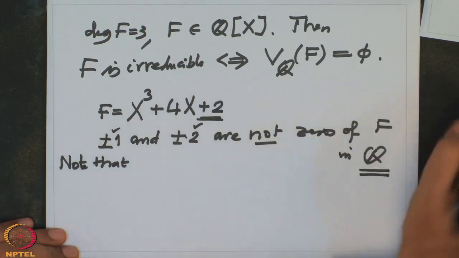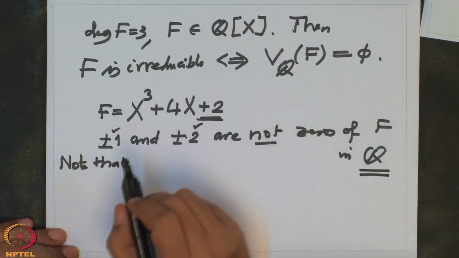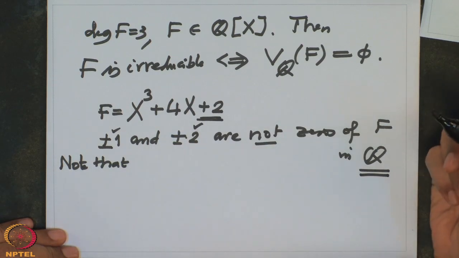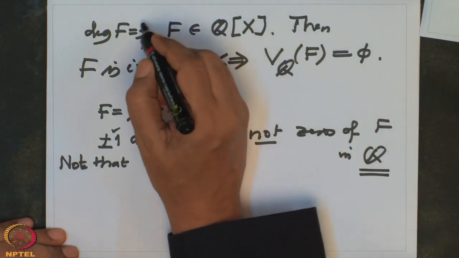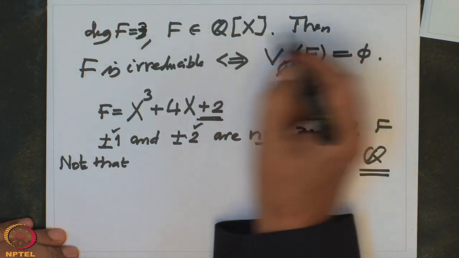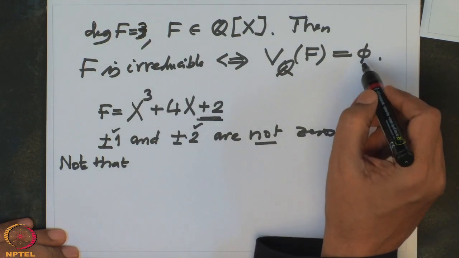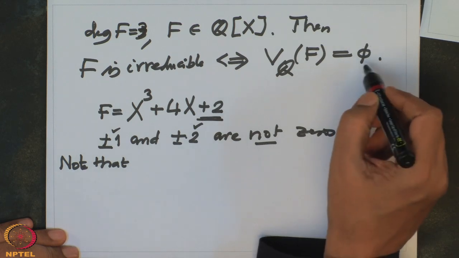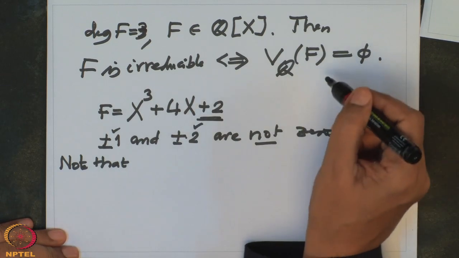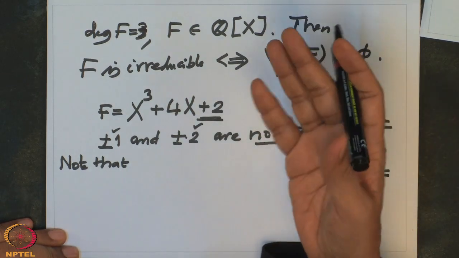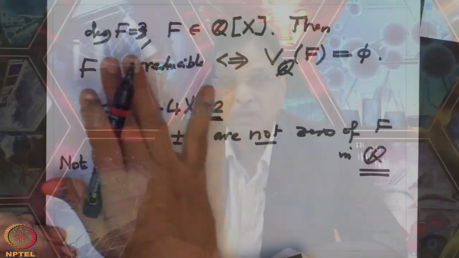This will become clear when I write a more general statement soon. And the earlier statement that if I have a degree 3 polynomial over Q, then it is irreducible if and only if it has no zero in Q. This statement is true for any field, because a degree 3 polynomial, how can it factor over any field? Either one factor is linear and one factor is quadratic, or three linear factors. In any case, one linear factor occurs for an arbitrary field. So this statement is for an arbitrary field.